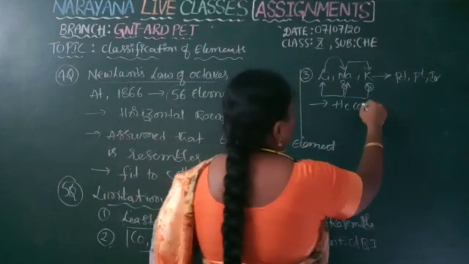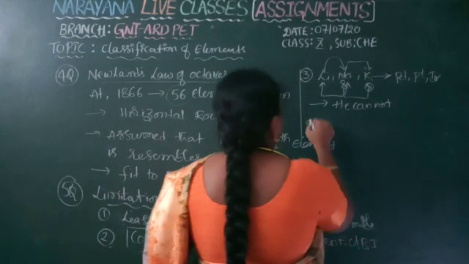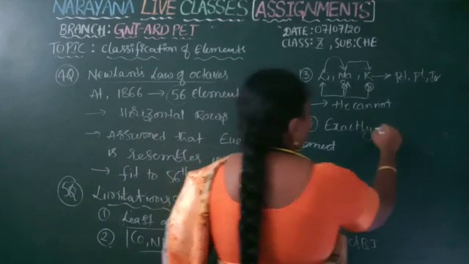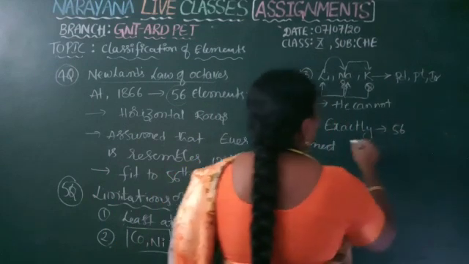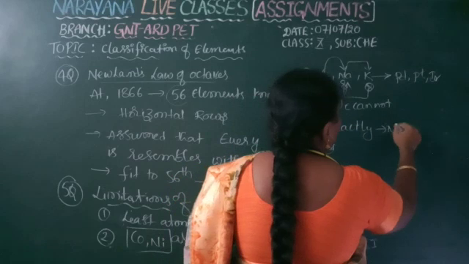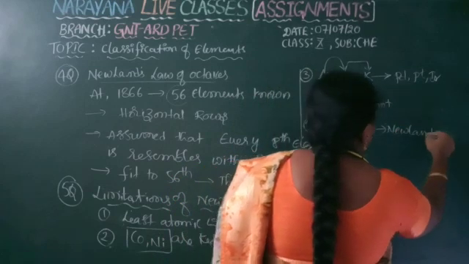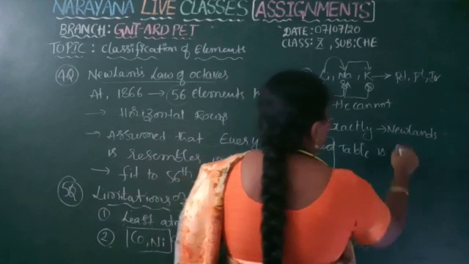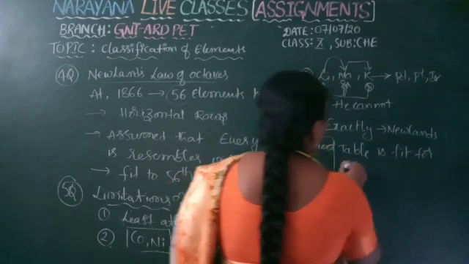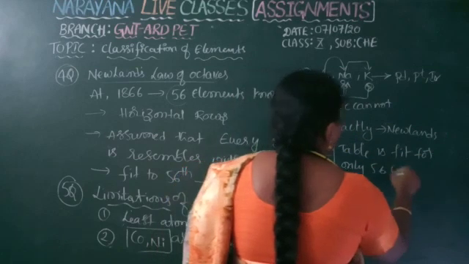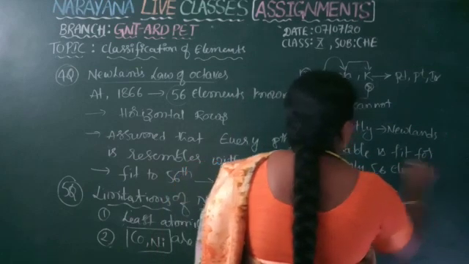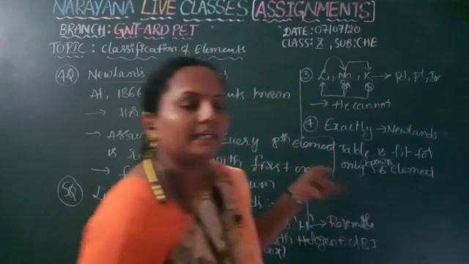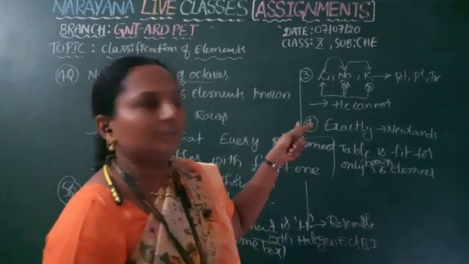He cannot explain this. And Newlands table is fit for only the known 56 elements. So if any newly discovered element comes, it does not fit this table.